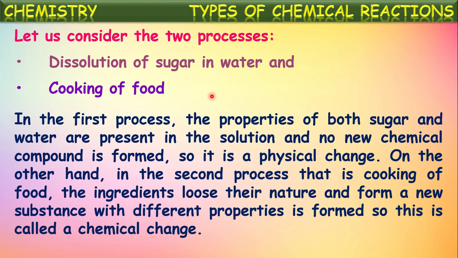And even in the dissolution process, no new substance is formed, whereas in the cooking process new chemical substances are formed, or the chemical composition of the substance is changed, which cannot be reversed. Hence, this is a chemical change, whereas the first one is a physical change.